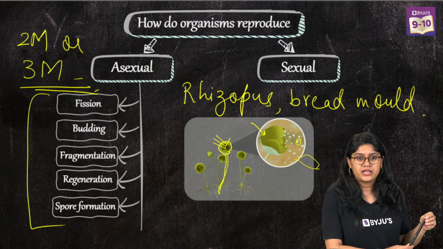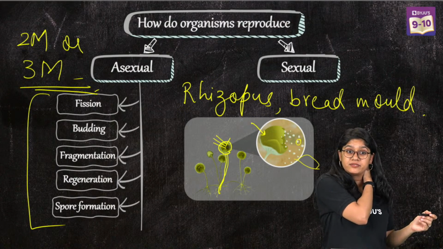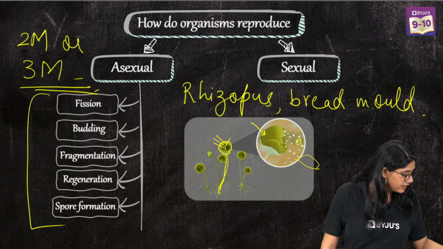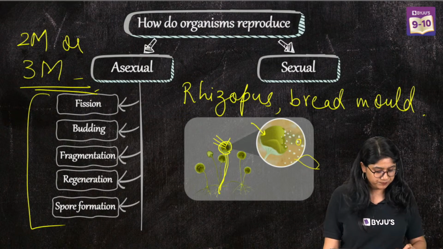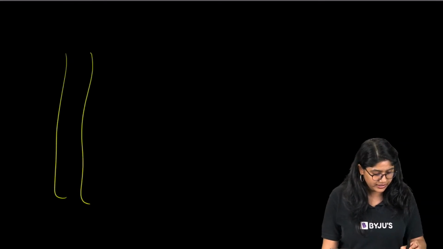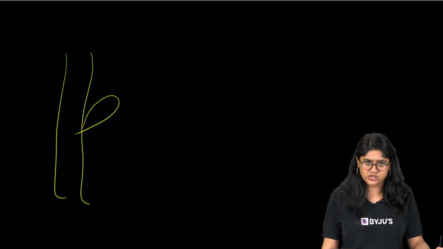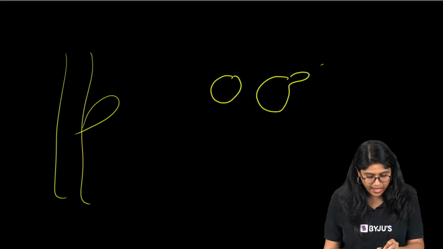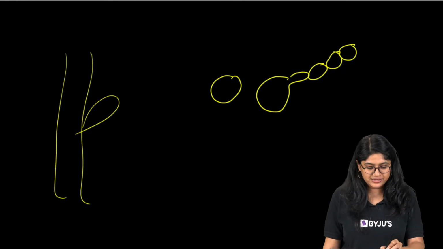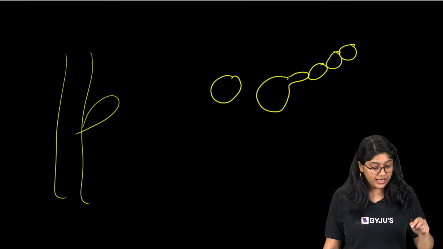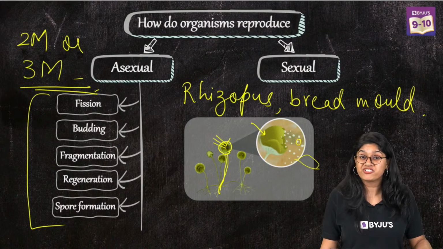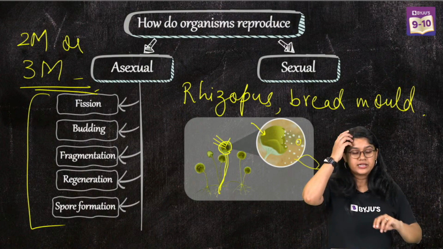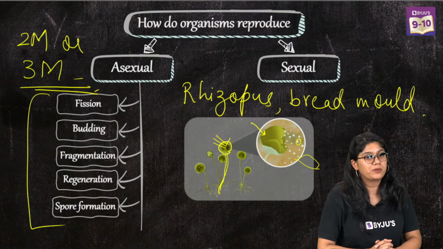Okay. Now the difference between budding in Hydra and budding in yeast. So everyone, we know that if this is a Hydra, we'll see a growth, a bud formation. In a yeast, we'll see the formation of a bud like this, and eventually it will grow. Yes, everyone? Clear? So the way we will see the division happening is different in yeast and in the Hydra. I hope this is clear to you. In your textbook, if you look at the example, you will be able to find it correctly.